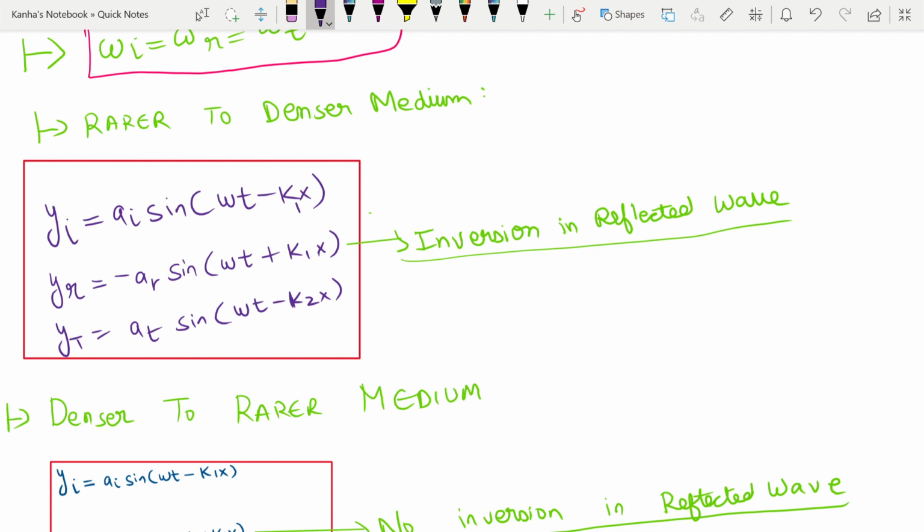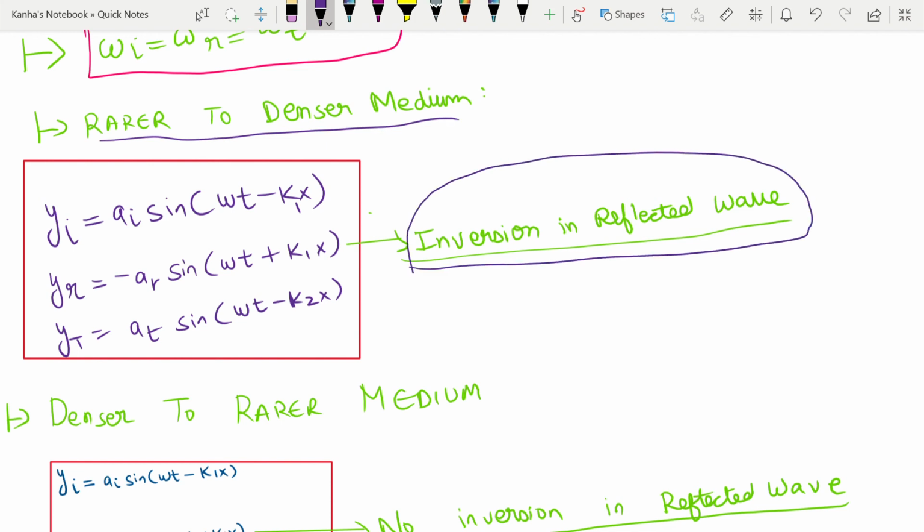Note here that when I'm going from a rarer to a denser medium, there is an inversion in the reflected wave. Although it's traveling to the left side, there is a negative sign involved in the amplitude. My transmitted wave will again be traveling in the same direction. So this is my incident, this is my reflected, this is my transmitted. Note the direction here is similar to the incident wave, with a different amplitude.